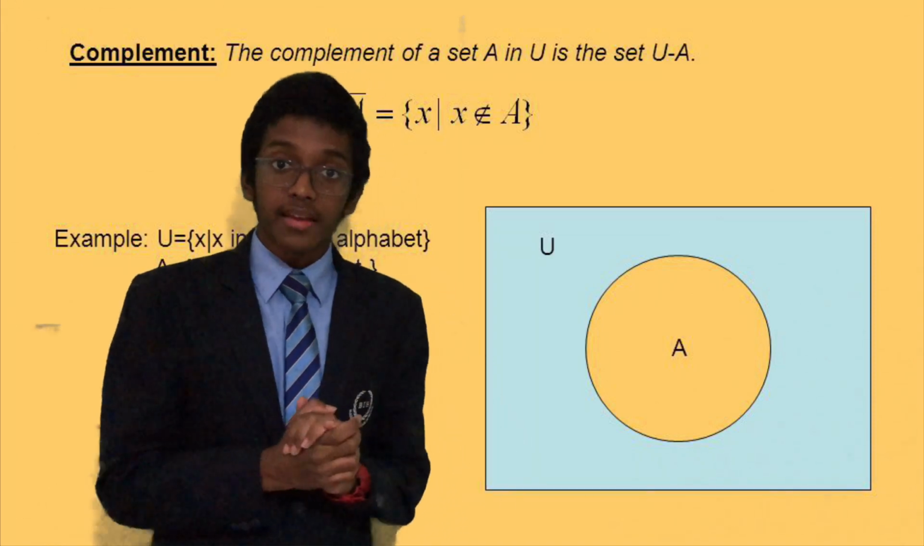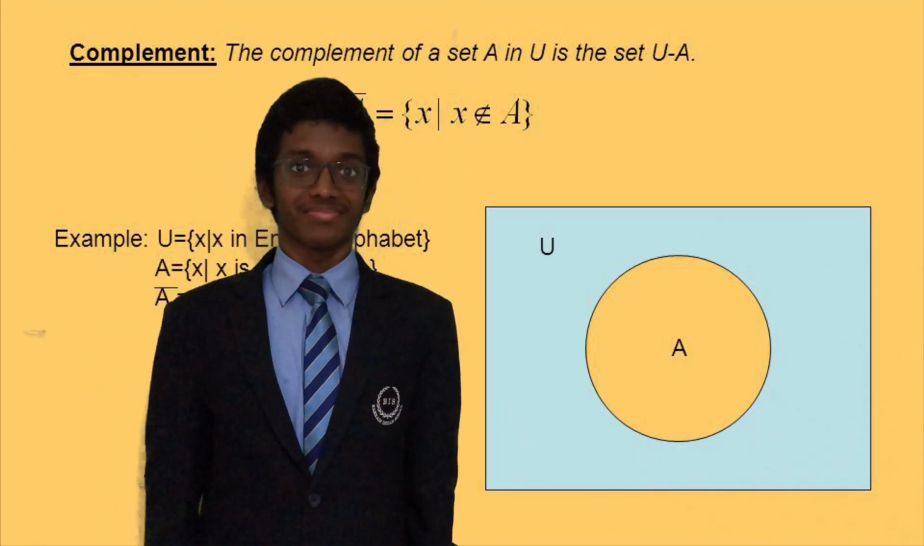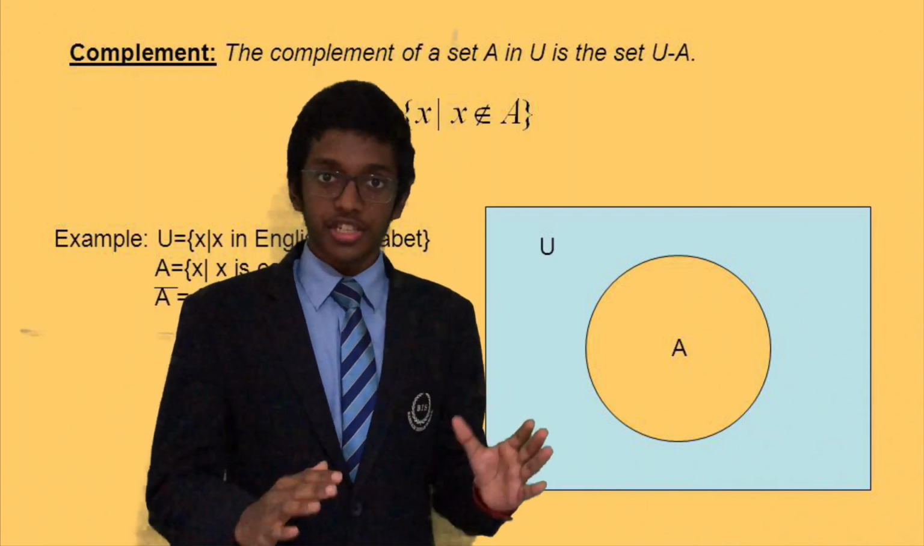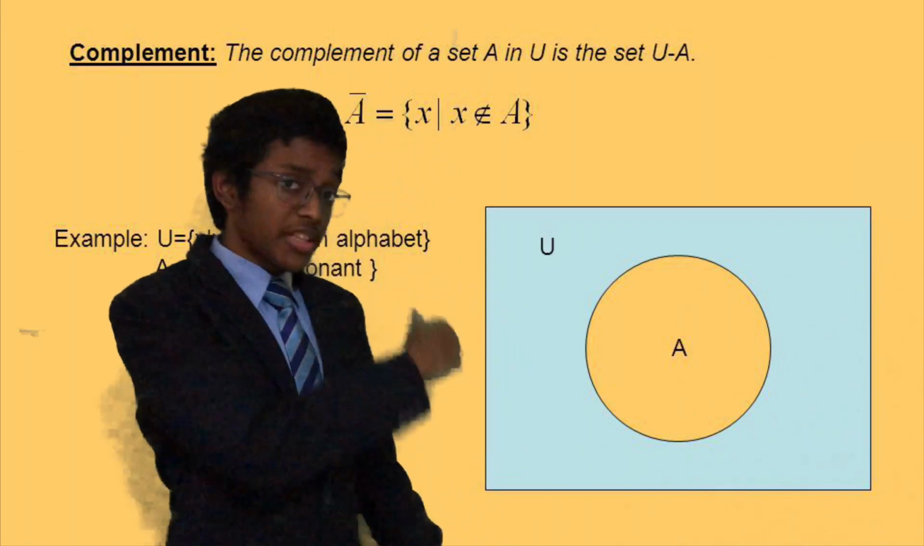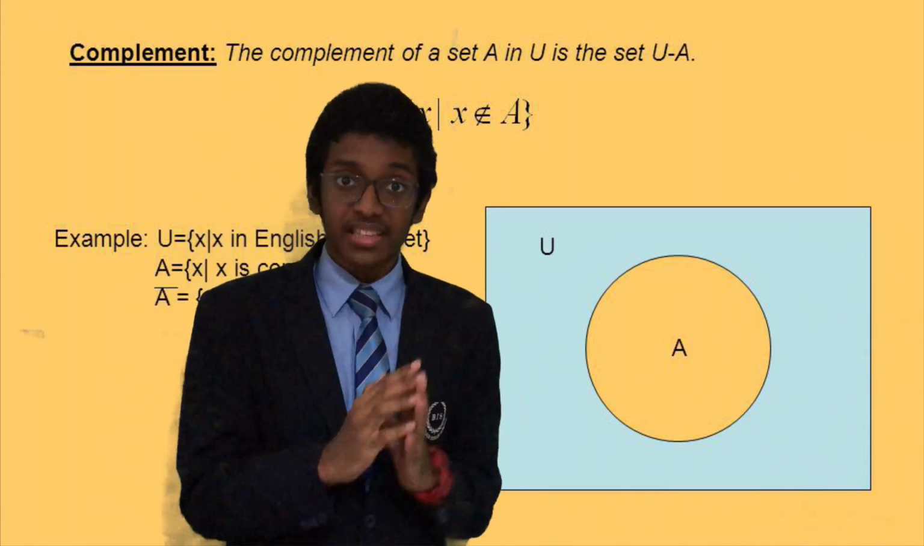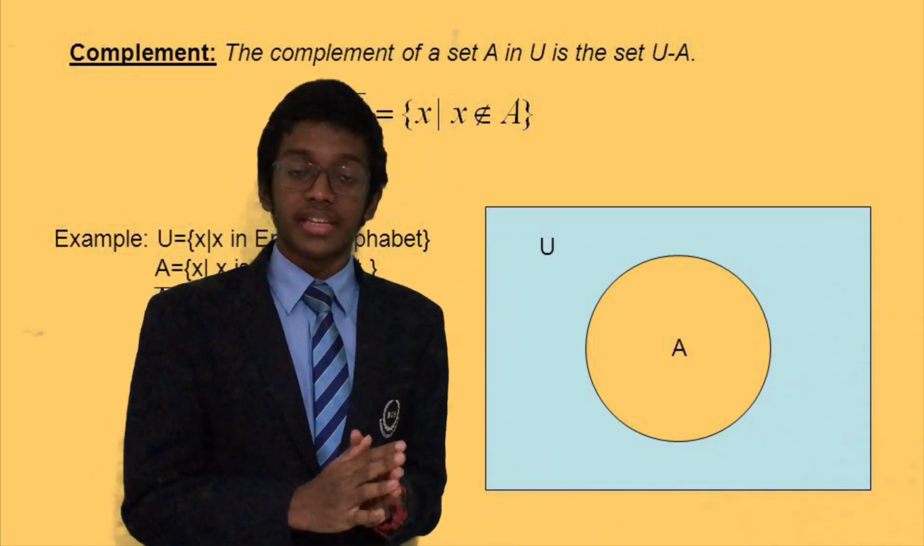Let there be a set A which is the consonants. A complement would be all the vowels found in the English language, which is represented by the shaded region, that is, all is shaded except the area inside the set as represented by the Venn diagram.